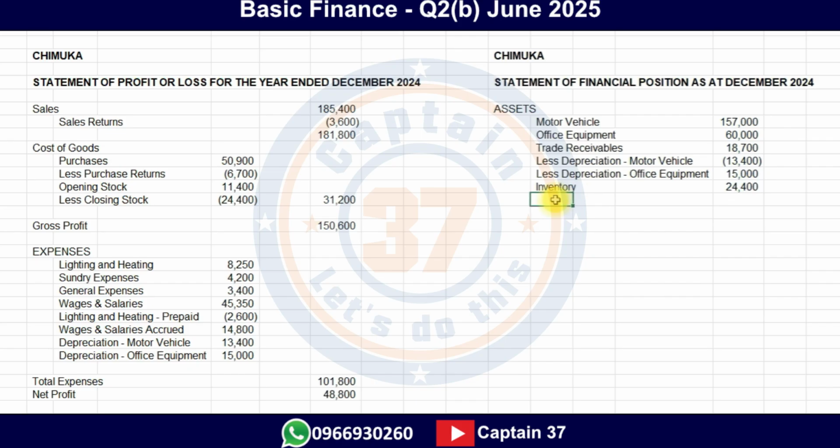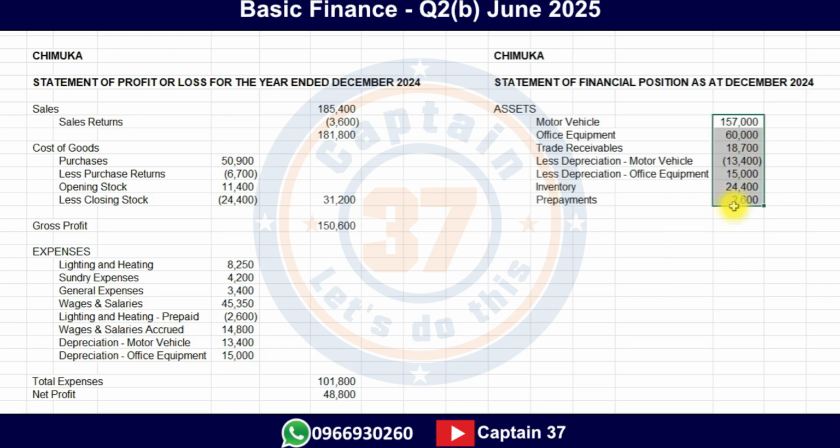Is that it? No. We also need to include prepayments. Do we have any prepayment? Yes. We had prepayment for lighting here. So the prepayment of what? 2600. That's the value of the prepayment.